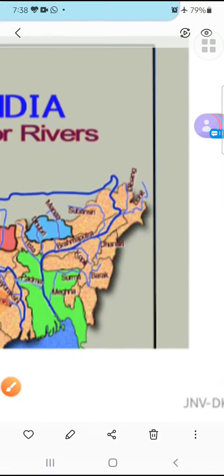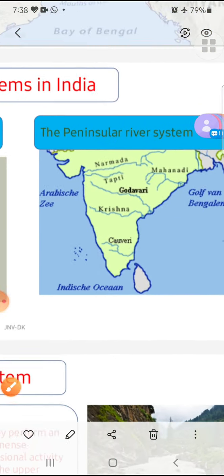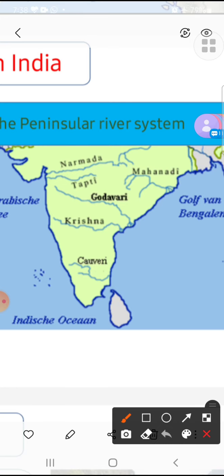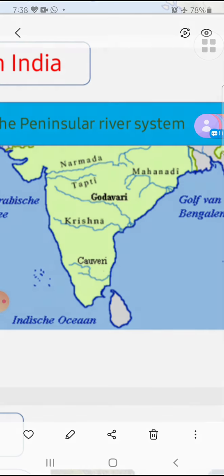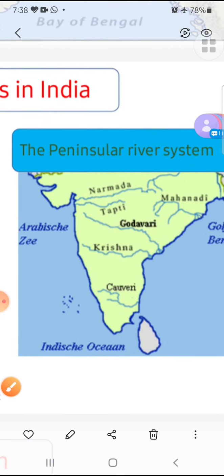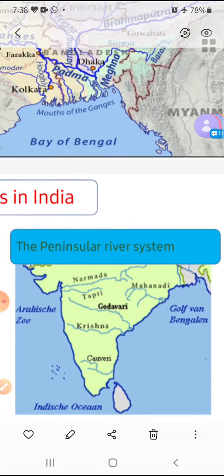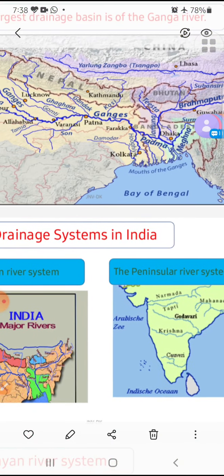So these are the northern, and when we talk about peninsula, south rivers, basically the rivers are Godavari, Mahanadi, Narmada, Tapi, Krishna, Kaveri. These are 6 rivers we study, and obviously they have many tributaries and provide a good network of rivers and create a basin, especially when we talk about Godavari. This is called the Dakshin Ganga of South India.